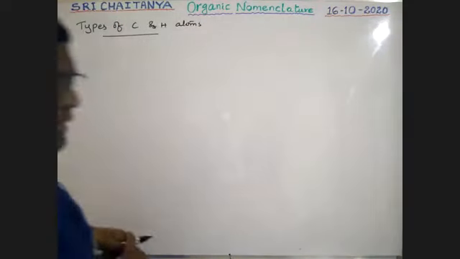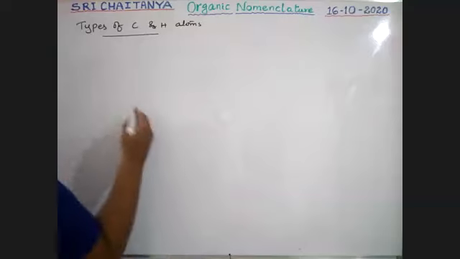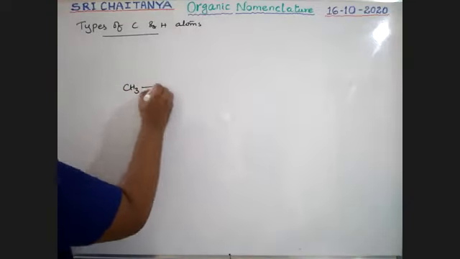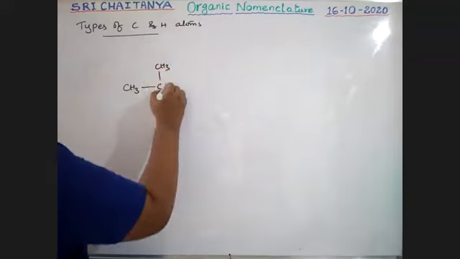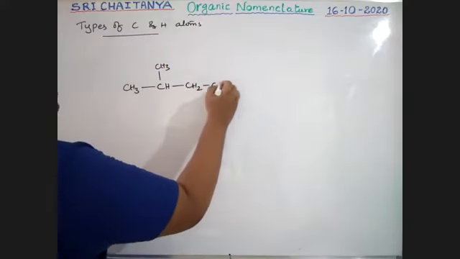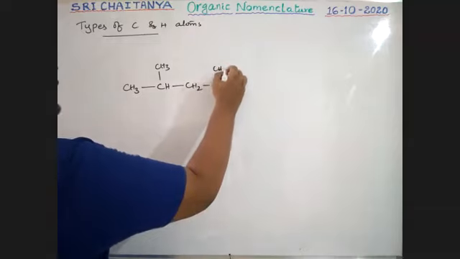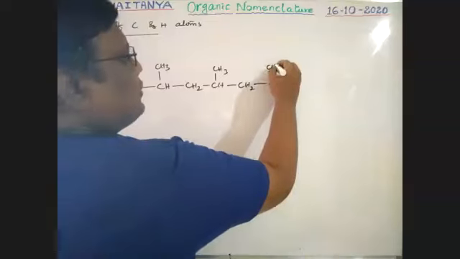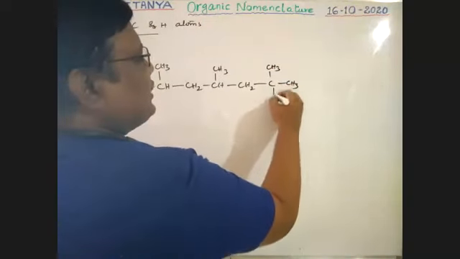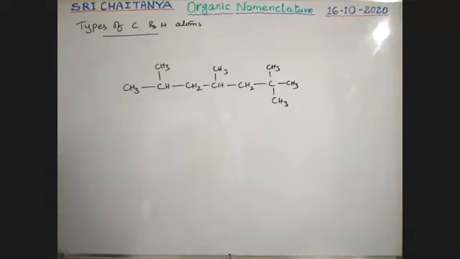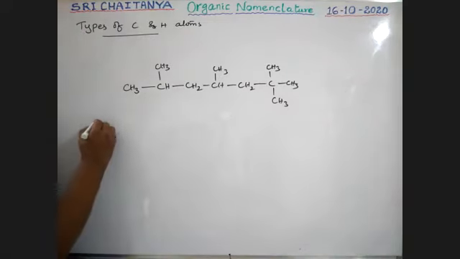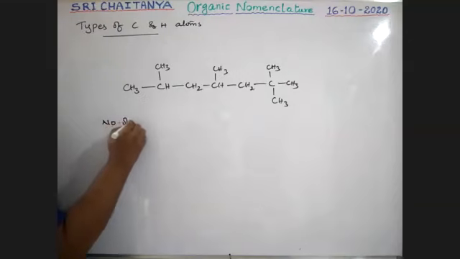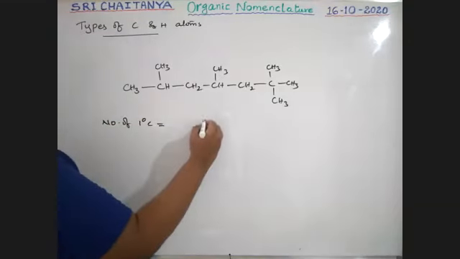See boys, let us observe the compound CH3, CH3, CH, CH2, CH, CH3, CH2, C, CH3, CH3, CH3. This is one of the examples, boys. Let us identify. First, find the number of primary carbons and primary hydrogens.